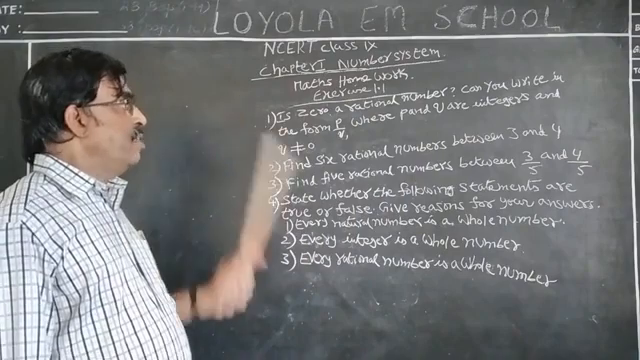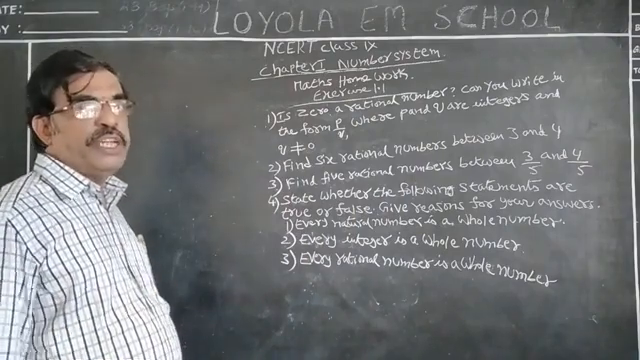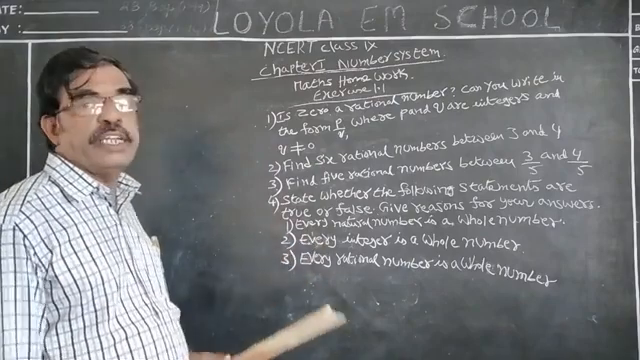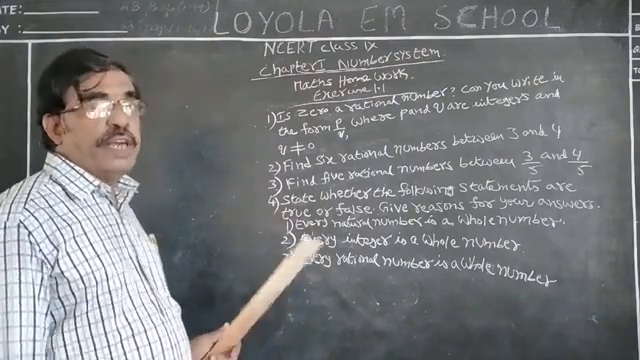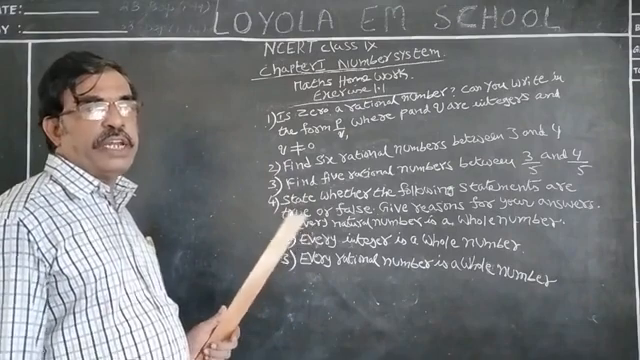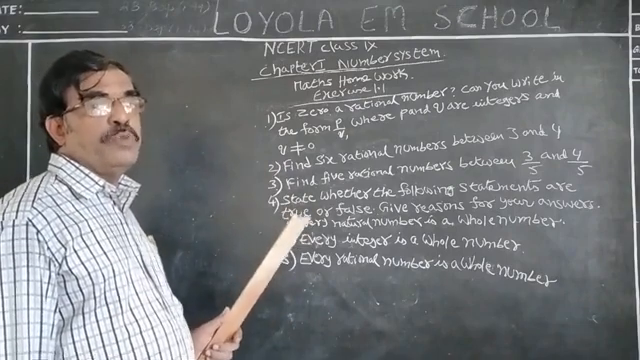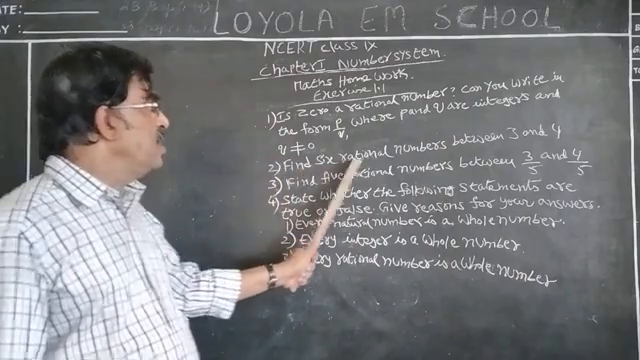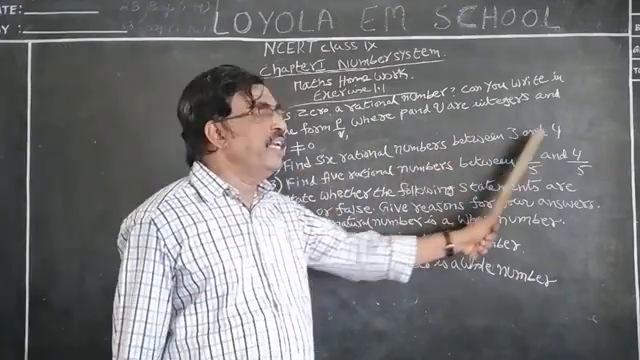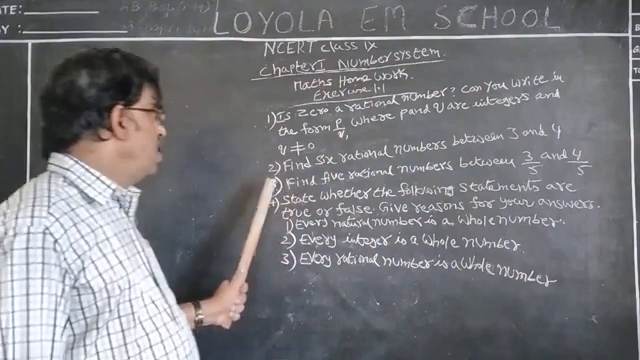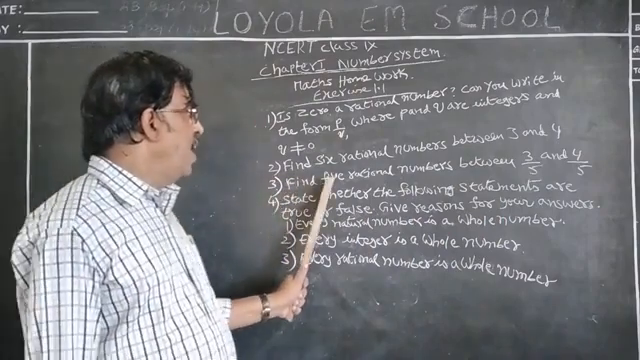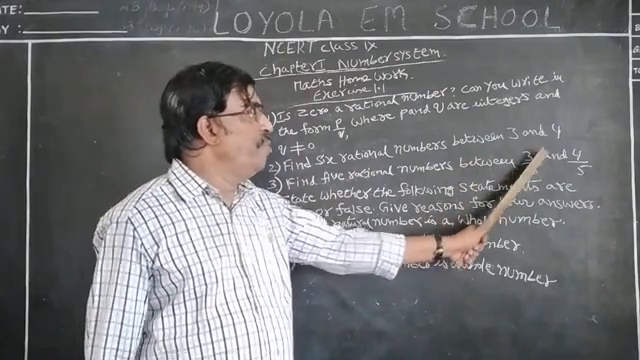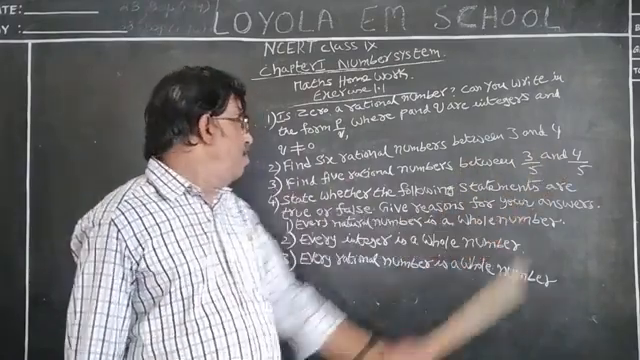If it is yes, why is it yes? If it is no, or false, why is it false? Write the right reason. Reason is more important. Whether it may be asked in the examination or not, writing the reason is more important. Second question: find 6 rational numbers between 3 and 4. Third question: find 5 rational numbers between 3 by 5 and 4 by 5.